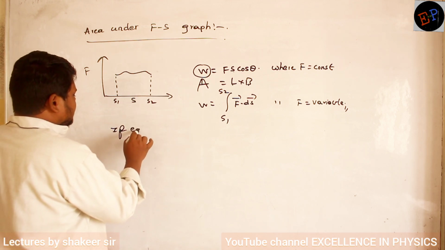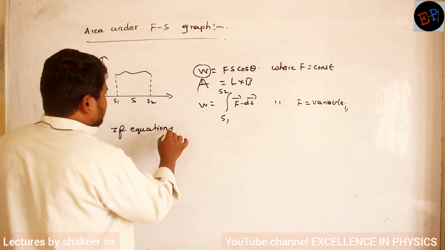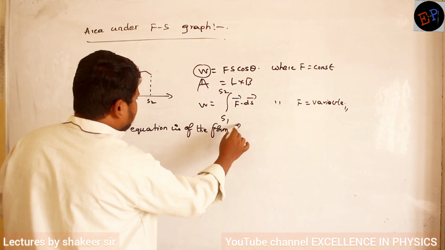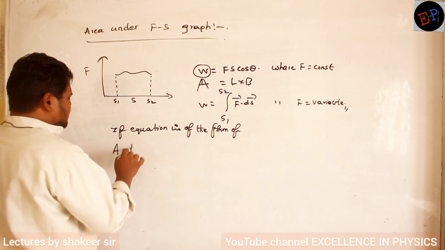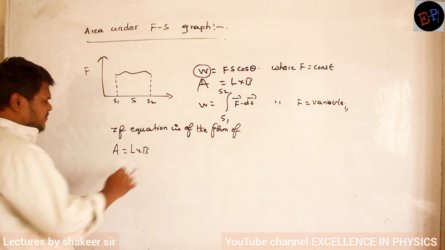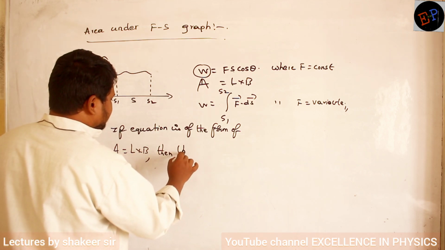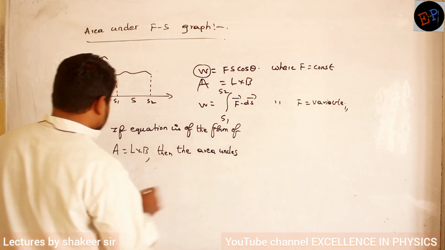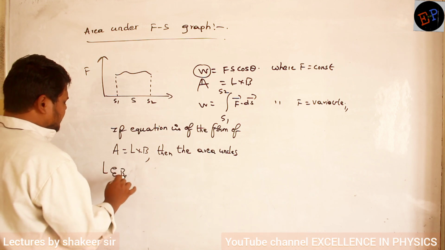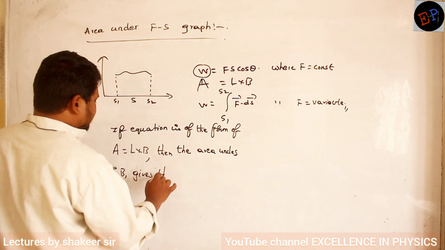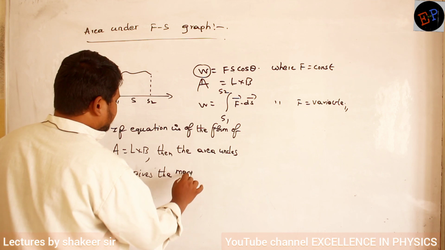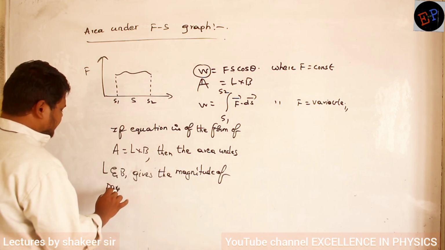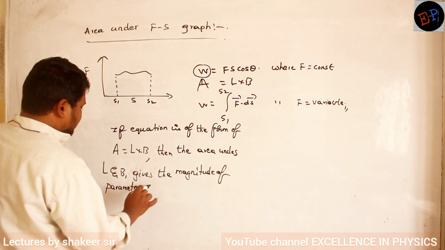So if the equation is of the form area is equal to length into breadth, then the area under L and B gives the magnitude of the parameter on the left hand side.